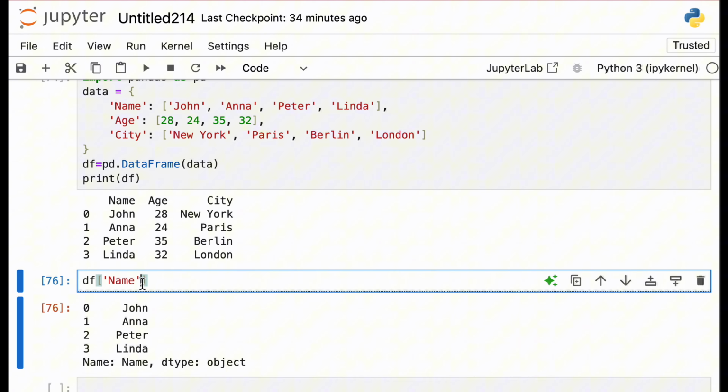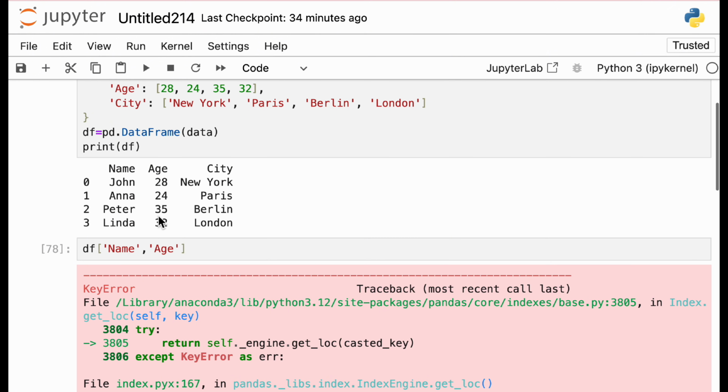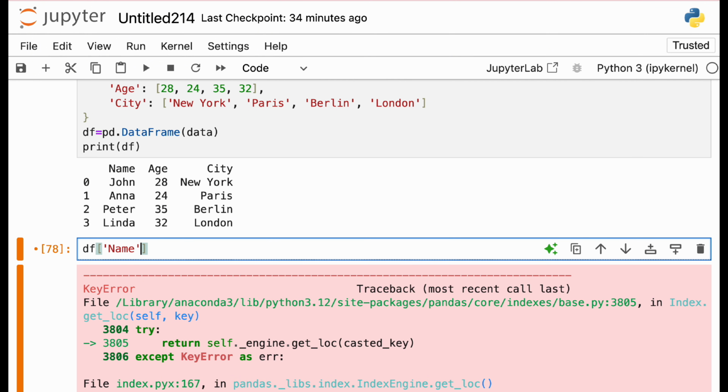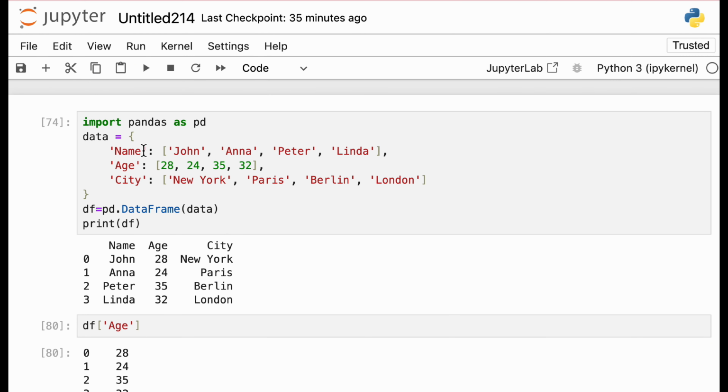But I cannot do it like this: for example, let's say I add age after it. This will give me an error, so I have to call only one key. I cannot pass multiple keys here. So I call age, and it will return the age column. That's how you can access the elements of a data frame.